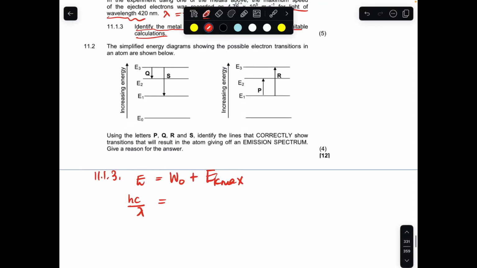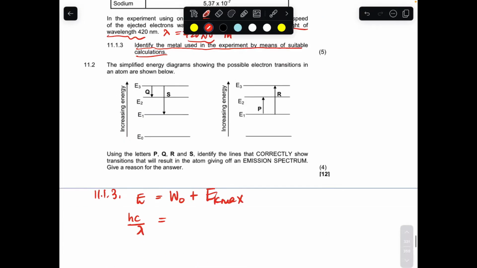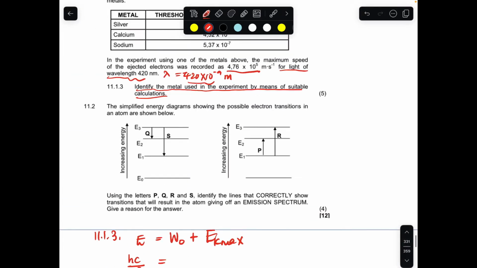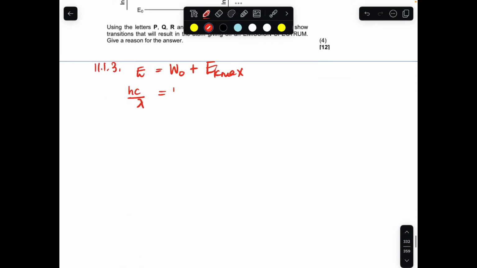And then the work function. For the work function, we are looking for the threshold wavelength. So we're going to say Planck's constant times c over threshold wavelength. Yeah, you can do that. And then we are given the speed of the photoelectrons, so we're going to use that. Our unknown is this one, so we're going to substitute.